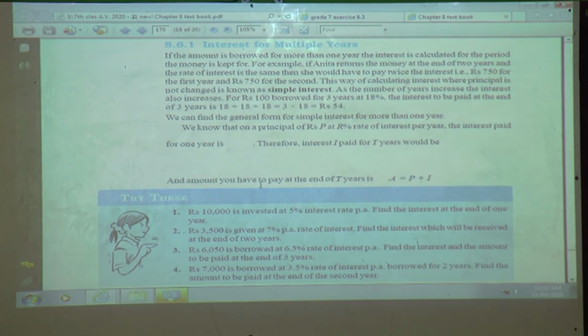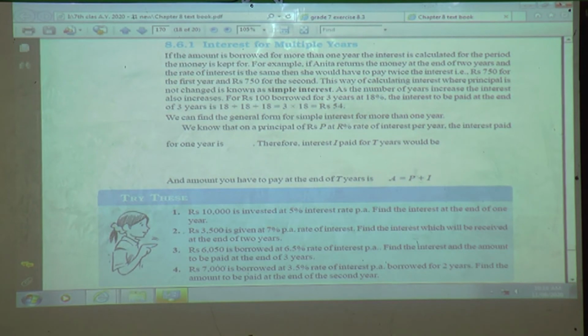The amount you have to pay at the end of a year is A, the amount. This is the principal, that is 100 rupees, and this is the interest, after calculating at the rate of interest of 15%.